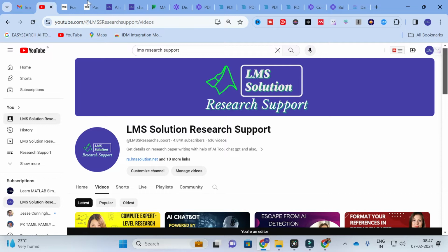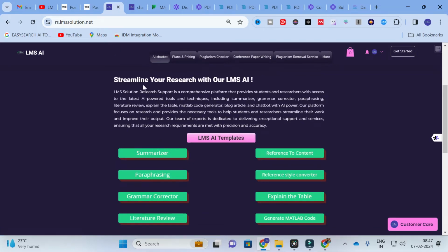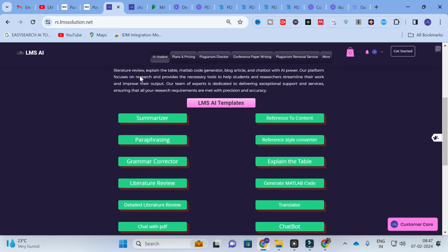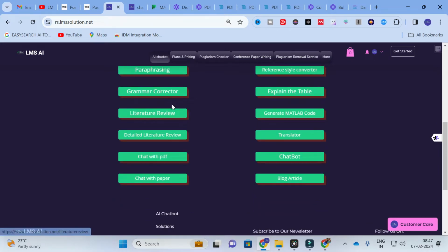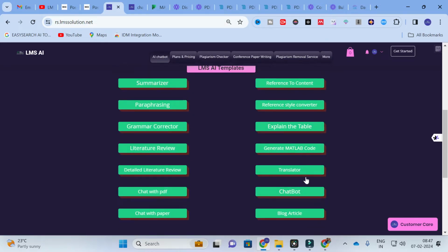Moving on to today's video, the AI template we are going to discuss is the chat with PDF template. This is the LMS AI chatbot, especially the research templates, which are designed for our research paper writing. Here you can see our LMS AI templates: summarizer, paraphrasing, grammar correction, literature review, detailed literature review, chat with PDF, chat with paper, reference to content, reference style converter, explain the table, generate MATLAB code, translator, chatbot, blog article, etc. These are the different types of LMS AI templates.